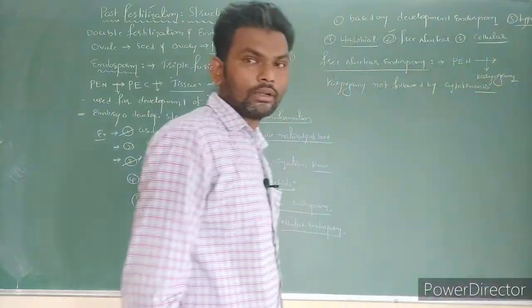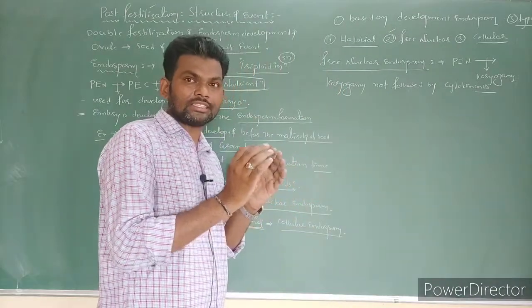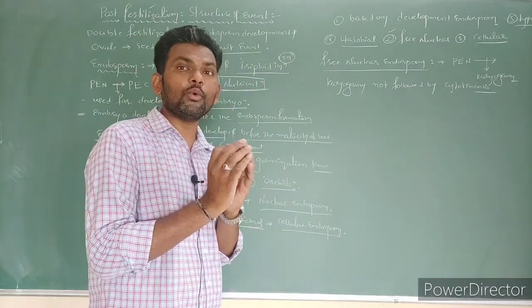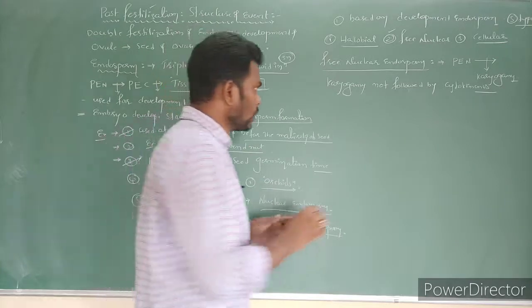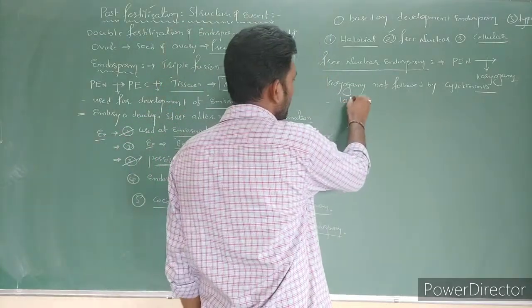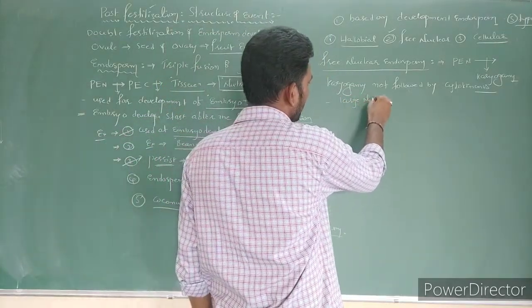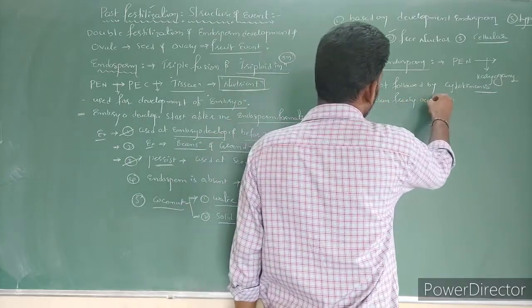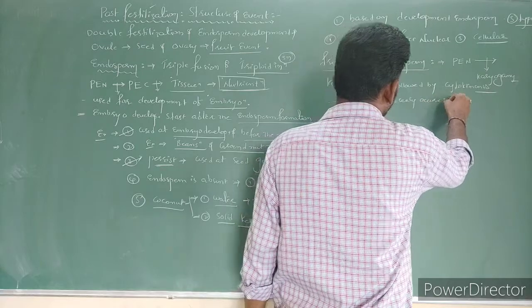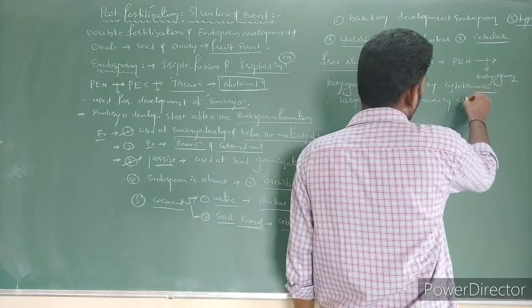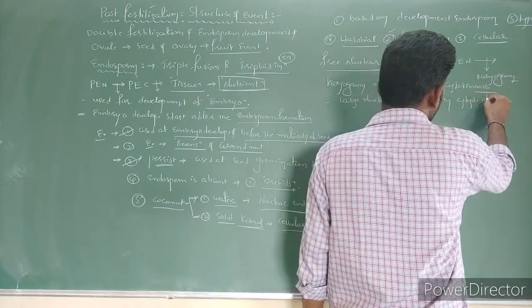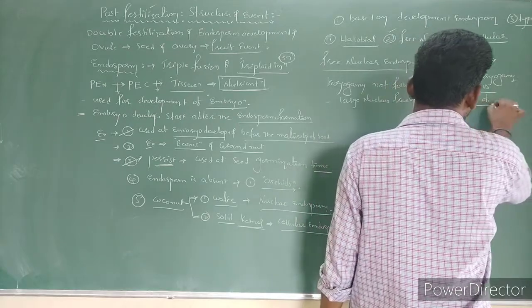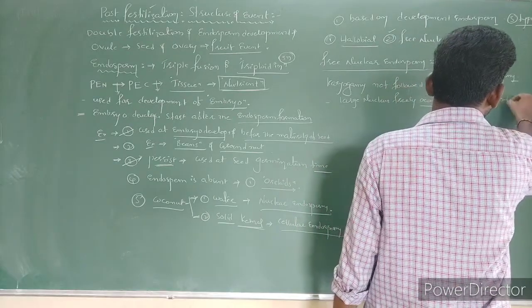Due to that, what happened? It means cytokinesis did not occur. It means the cell wall is not formed. So this large number of nuclei occur freely in the cytoplasm of the central cell.